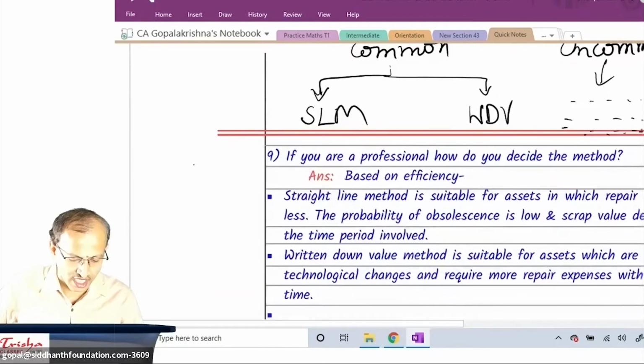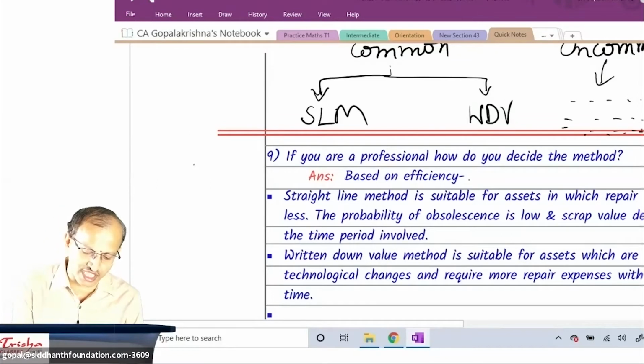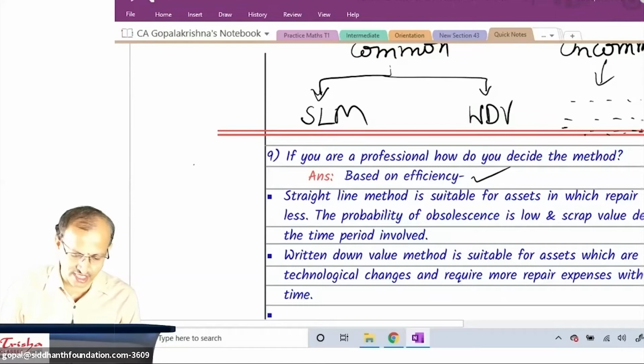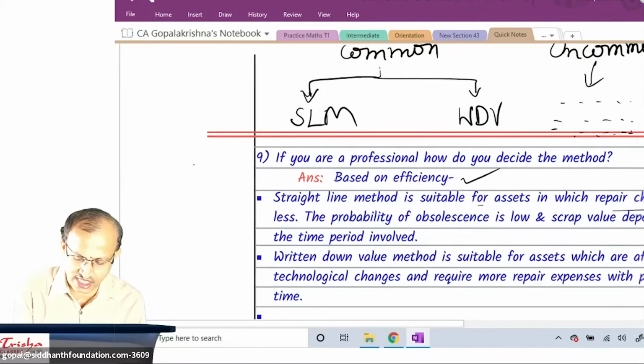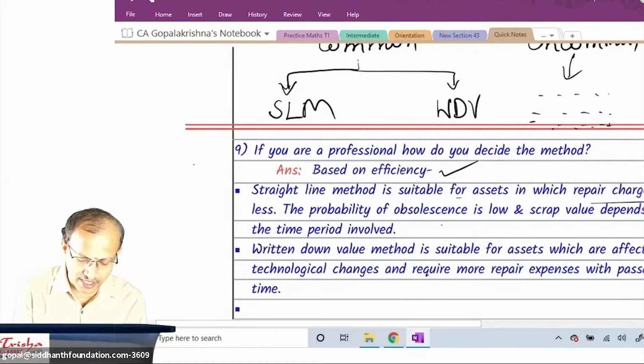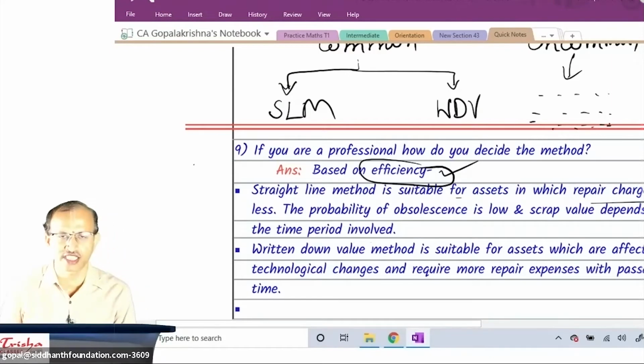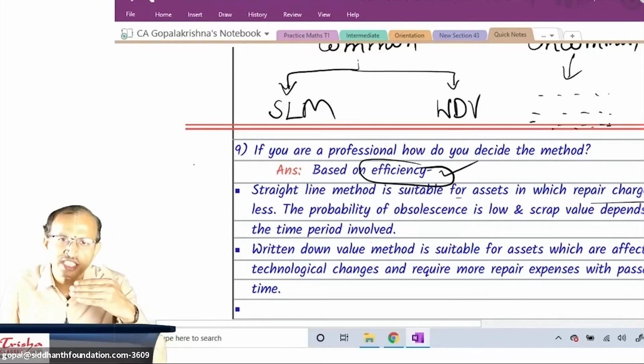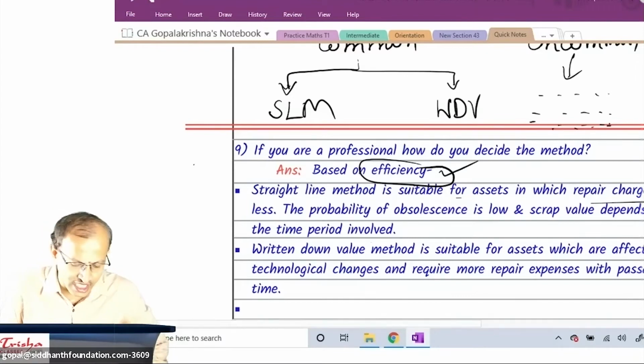All right. If you are a professional as a chartered accountant, how do you decide about the method of depreciation? As I've already said, based on efficiency. Straight line method is suitable for asset which repair charges are less. The probability of obsolescence is low and scrap value depends on the time involved. As I said, basically it is on efficiency. I have given you an example. If efficiency remains same, then you use your straight line method.